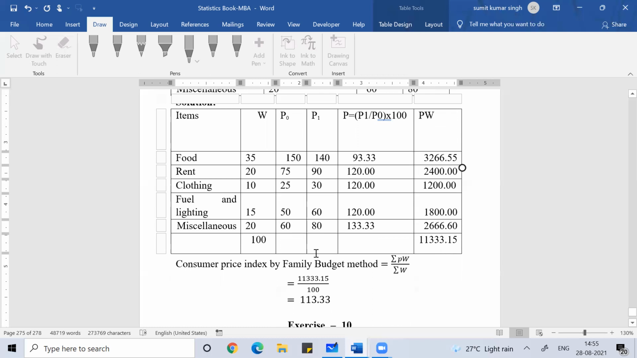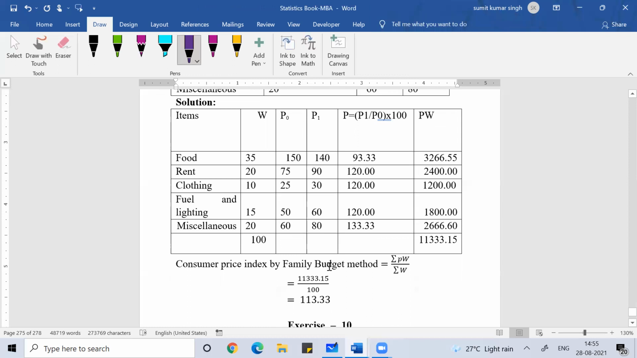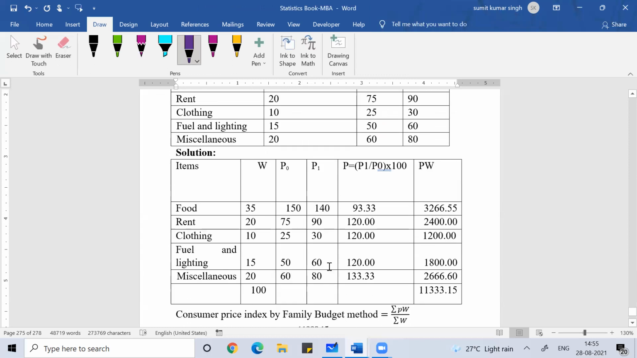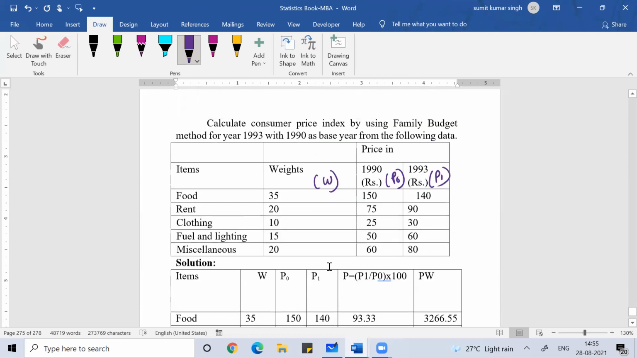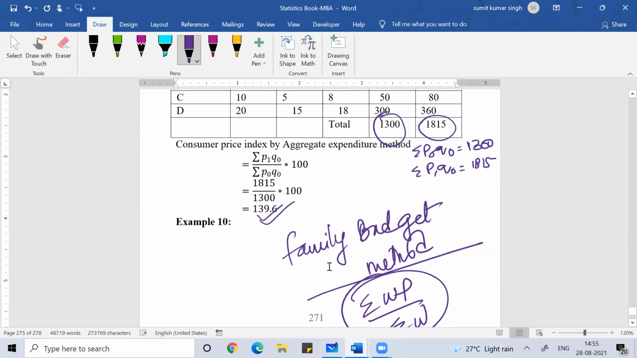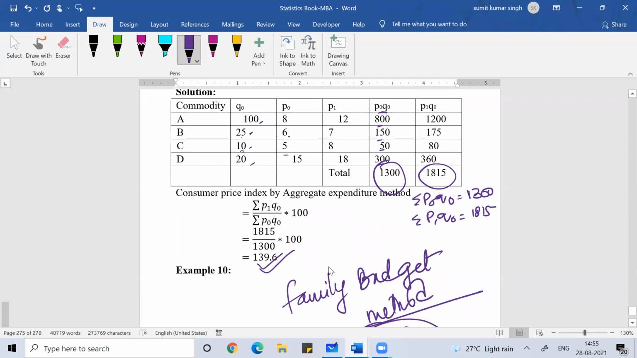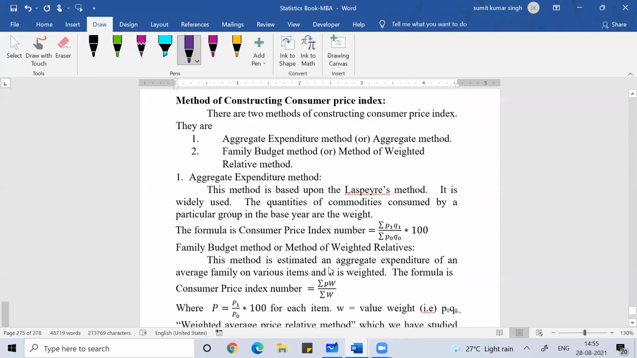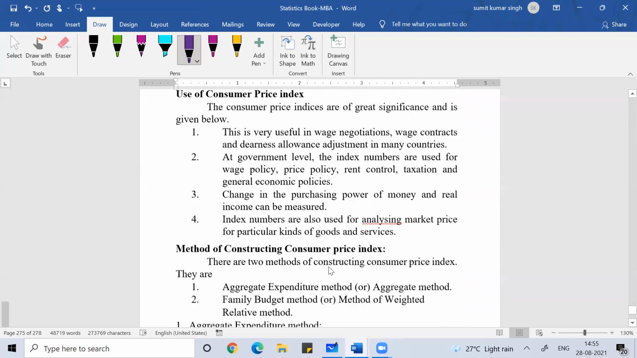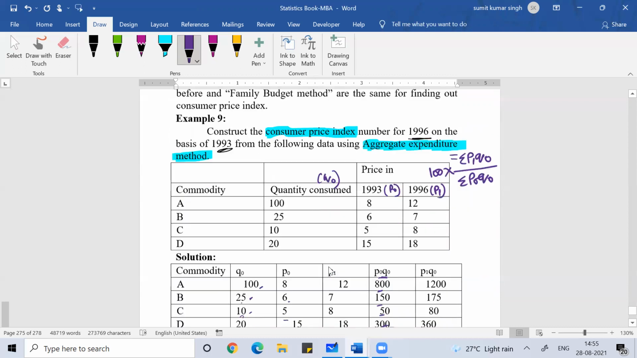Clear everyone? Anyone, any doubt? Simple two methods are there. Whenever we talk about index number by using consumer price index calculation, one is the family budget method, and the other one is the aggregate expenditure method.